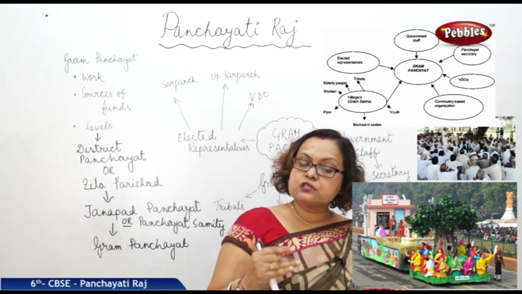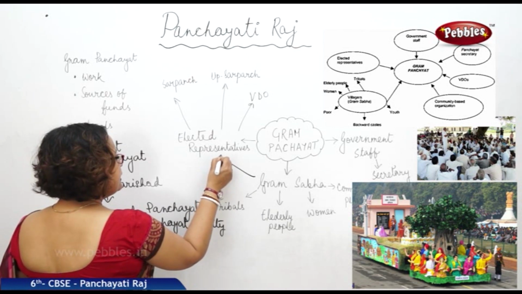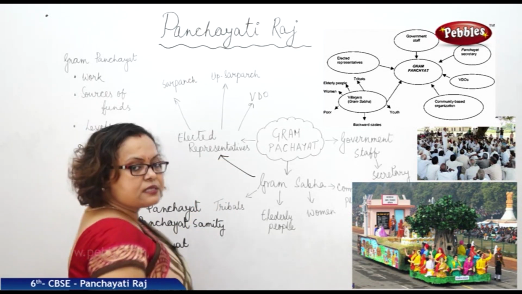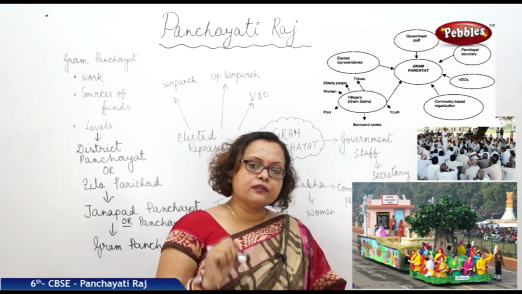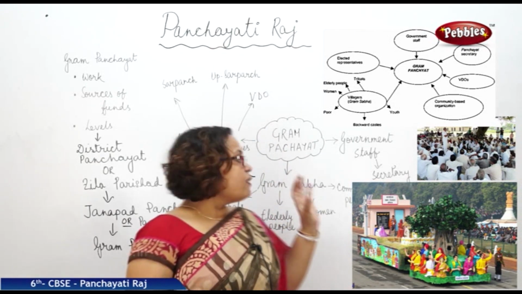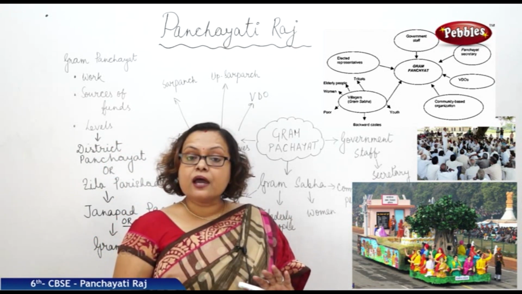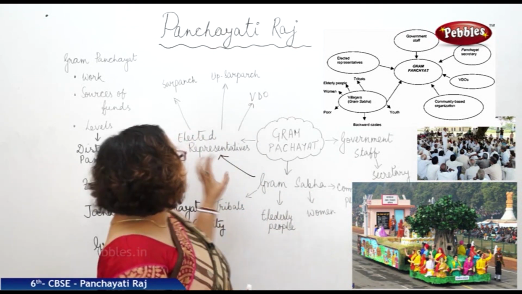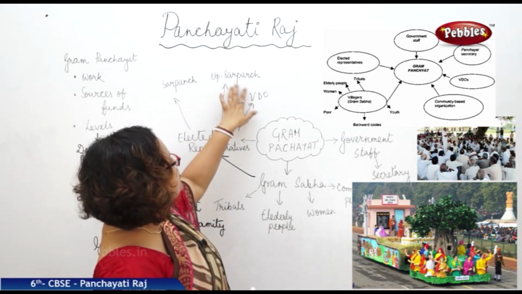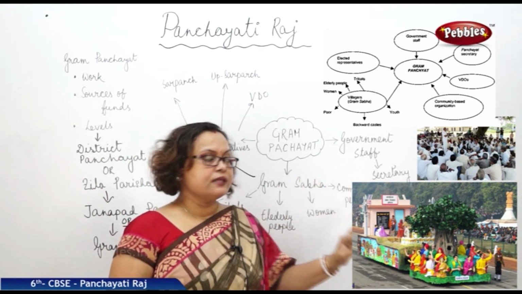Now this Gram Sabha is electing their representatives to work better for their villages. From these elected representatives, sometimes by direct or sometimes by indirect method, they choose a few people to work for that particular village.